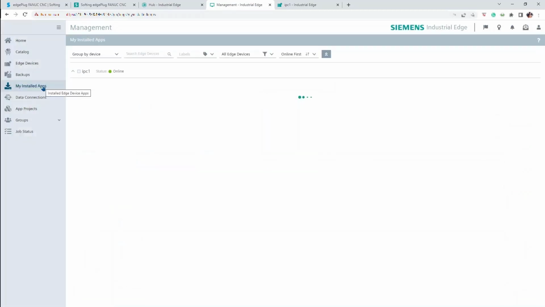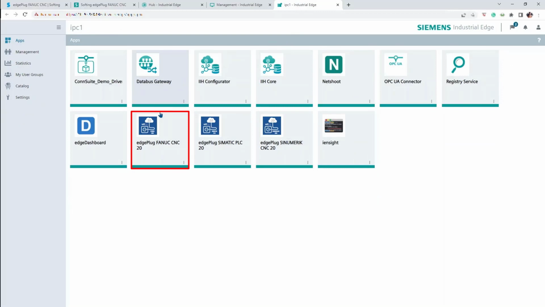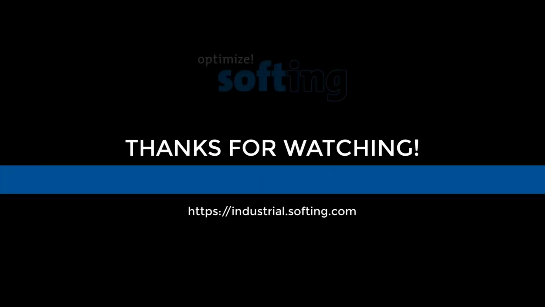Then, the app icon should appear in the My Installed Apps section, as well as directly in your Siemens Industrial Edge device. This concludes the installation of the Softing edgePlug FANUC CNC solution, and your app is ready to be used in your project.